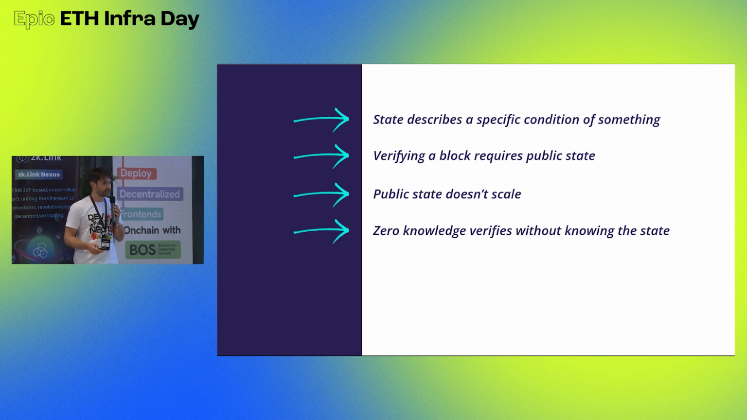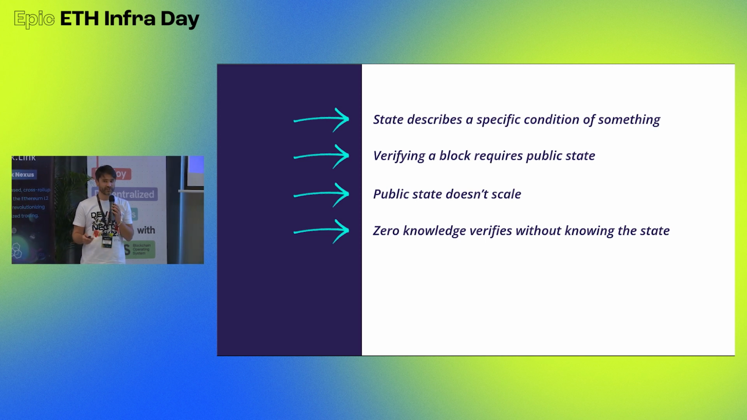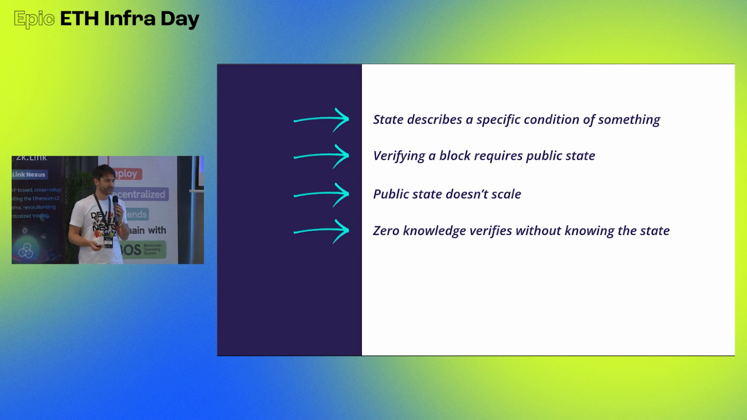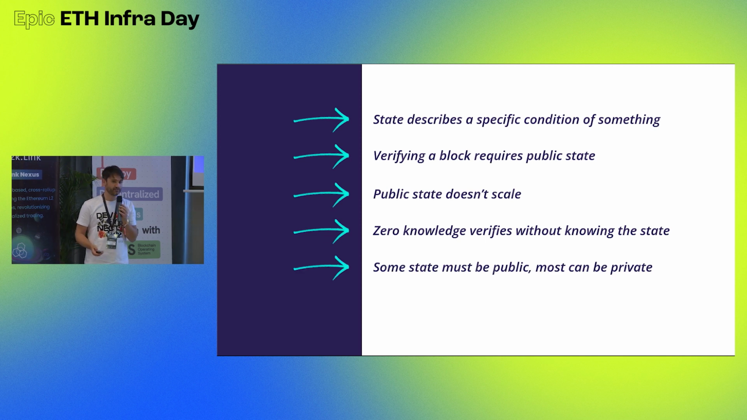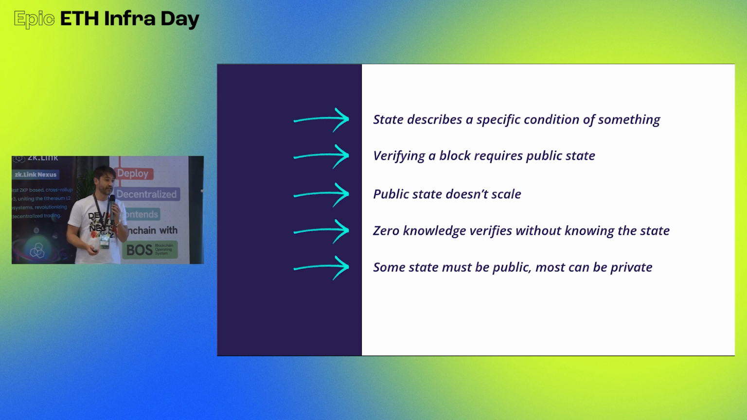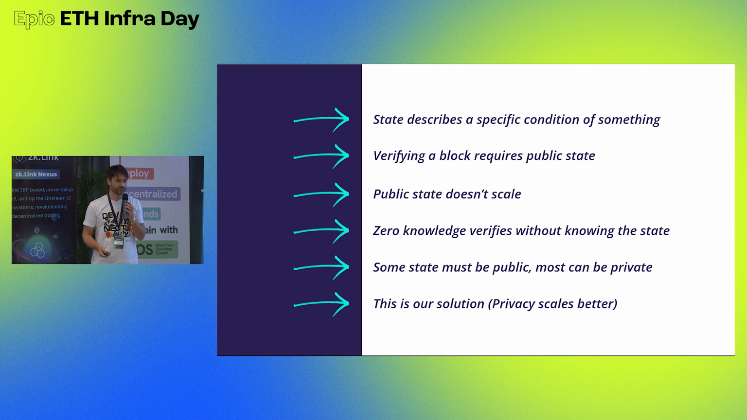Zero knowledge now allows us to verify something without knowing the state. That's the magic of zero knowledge, right? So with zero knowledge, I can verify without being transparent. And some state must be public because we want to interact with public state. Most of the state can stay private. And I want to talk about our solution, but I try not to shill our product, so let's talk about